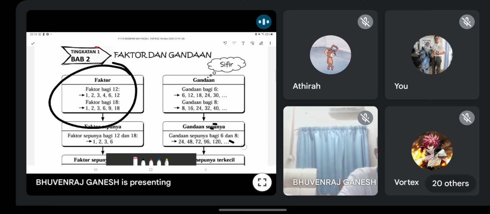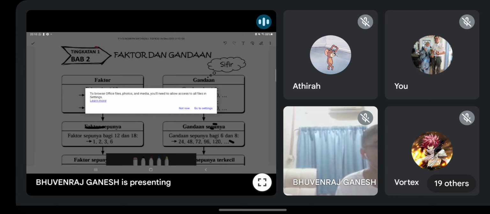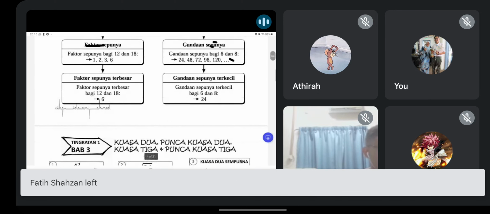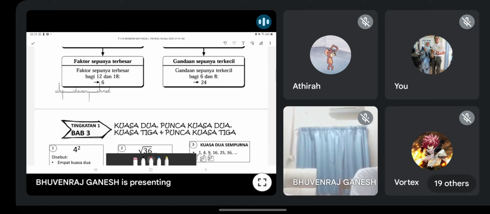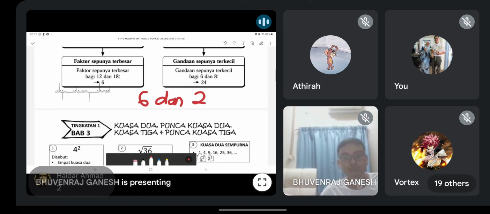Okay, guys, you all heard this, isn't it? Common factor, faktor sepunya. I think you all very clear on this, right? So let's say saya tak guna contoh ni. Saya bagi contoh kat kamu. And then you tell me the answer. Okay, let's say lah. Okay, saya nak tanya faktor sepunya 6 dan 2. What is the common factor of 6 and 2, guys? Can you all tell me? Senang saja.